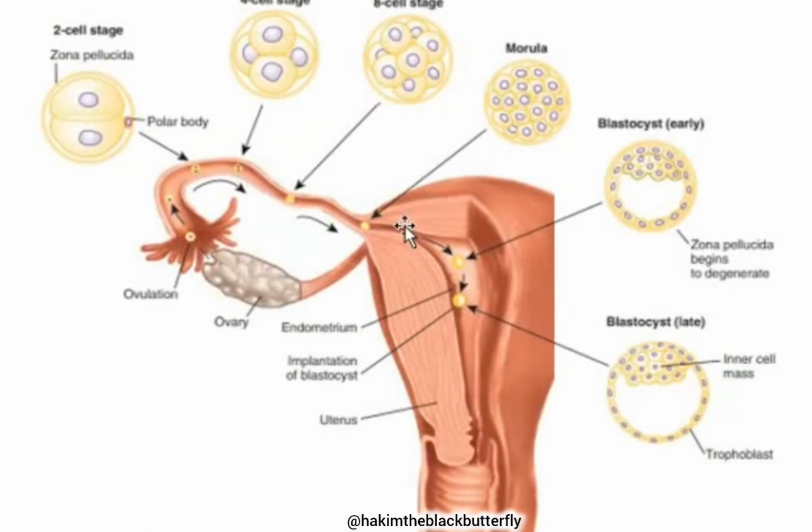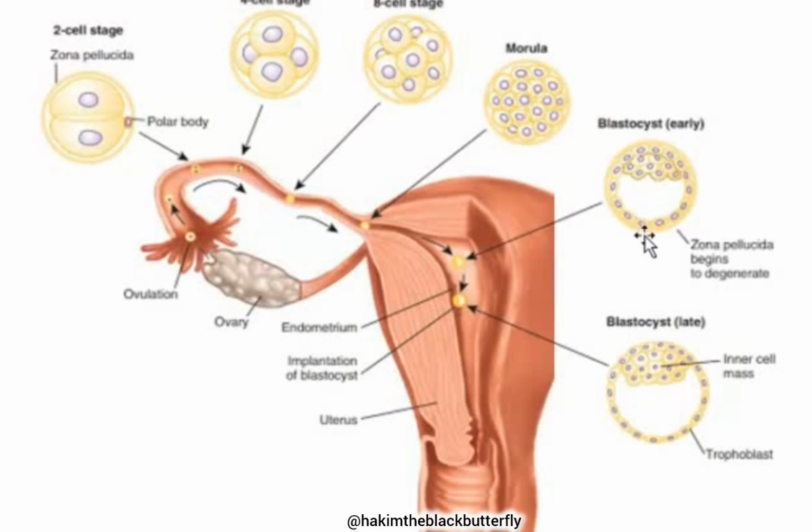On day number 4 or day number 5, this morula reaches the uterine cavity. And when it reaches the uterine cavity, it finds it ready to nourish it. The endometrium has enough glycogen to begin nourishing it. So when this 16-cell stage reaches the uterine cavity, it continues to divide mitotically and forms 32 cells. From 16 cells, we go to 32 cells, still surrounded by the zona pellucida.